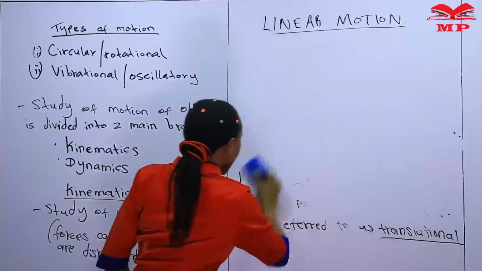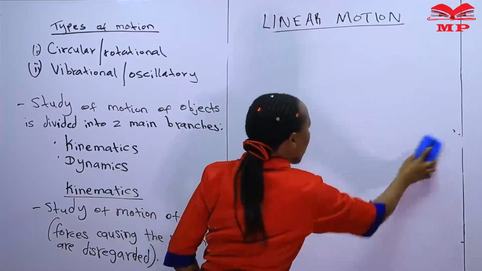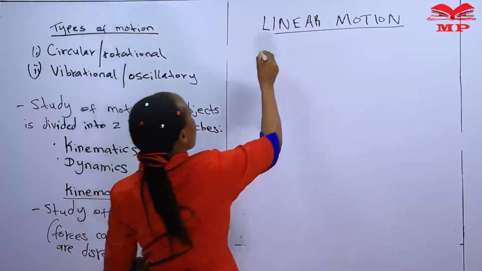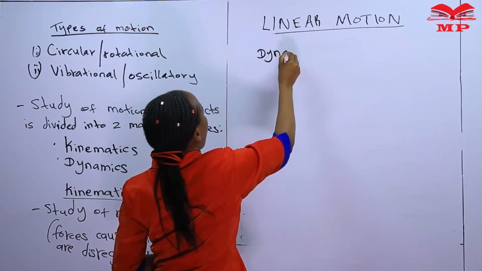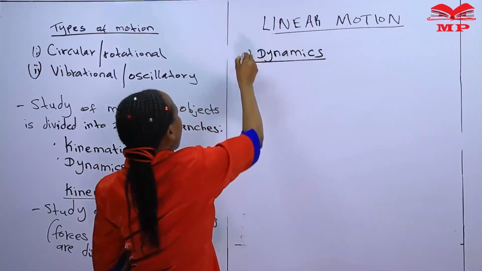So we want to define dynamics. We've already defined what kinematics is all about. So we move ahead and define dynamics. So the other branch is dynamics. Dynamics, that's the number 2.